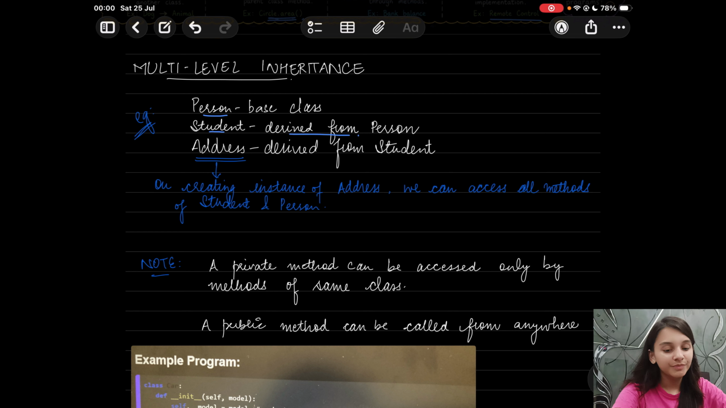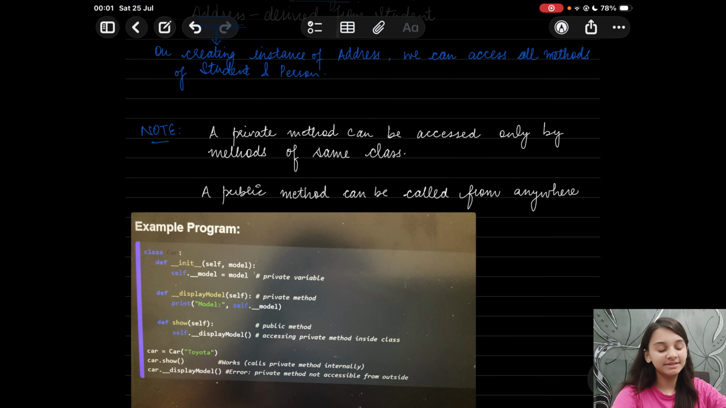So on creating an object of address, we can access all the methods that are included in the student and the person class. So multi-level inheritance follows in this way. Address inherits the properties of both the student and person class. Student class inherits the properties of the person class, and person class is the base class. I hope it is clear.